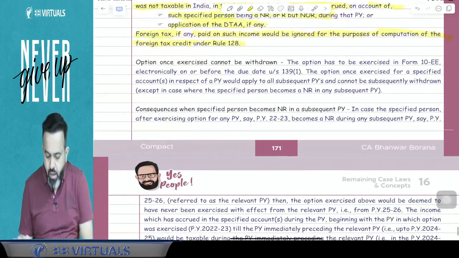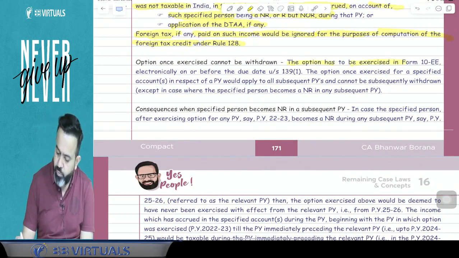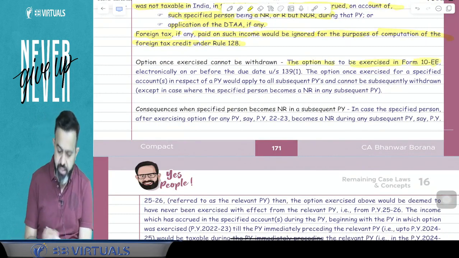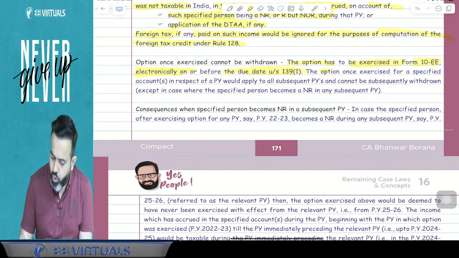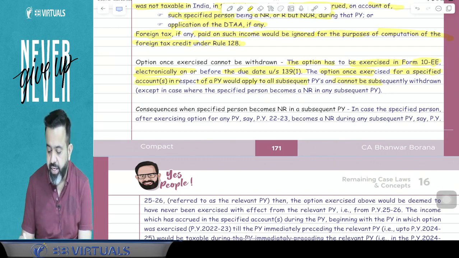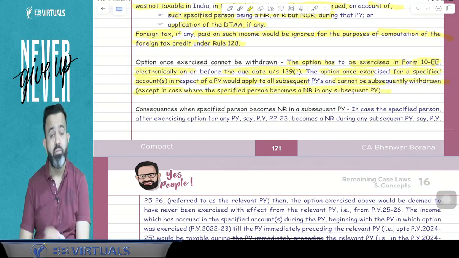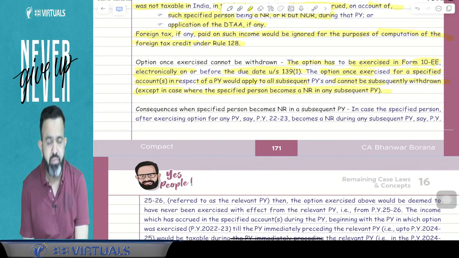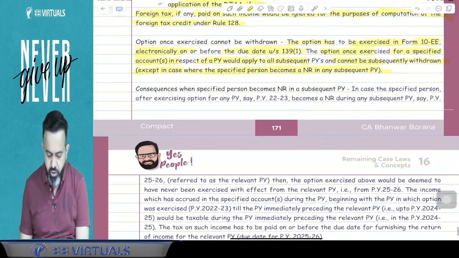Now next part. Once the option is exercised, it cannot be withdrawn. So the option has to be exercised in Form 10EE electronically on or before the due date under section 139(1), and the option once exercised for the specified accounts in respect of a previous year would apply for all subsequent previous years and cannot be subsequently withdrawn, except in the case where a specified person becomes non-resident in any subsequent previous year. So once this option is exercised, it has to be applicable for the subsequent years also.